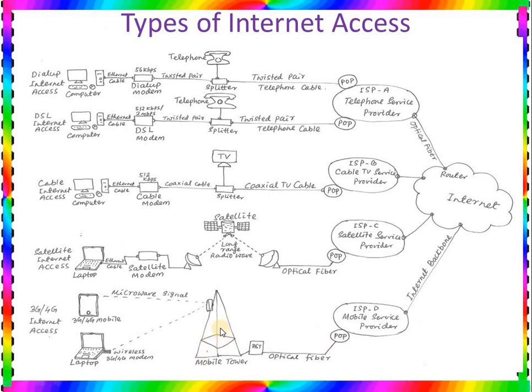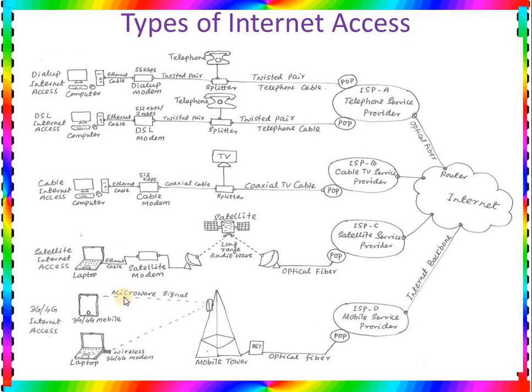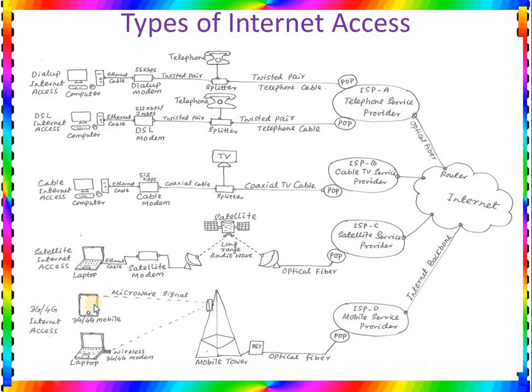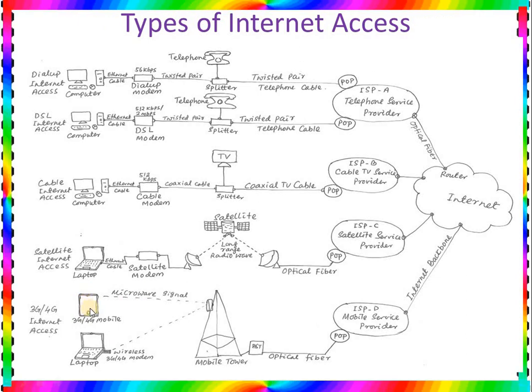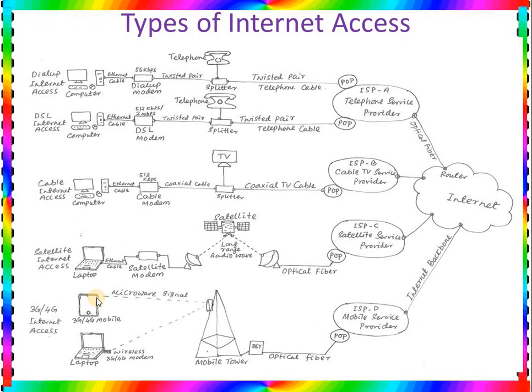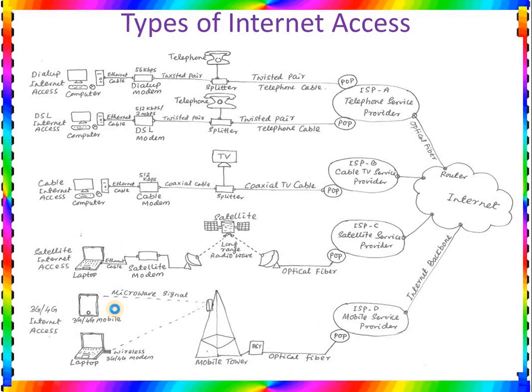This mobile tower is connected with the mobile phone, or you can say the 3G dongle connected with your laptop, by using microwave signal, and this microwave signal is converted into mobile signal, or you can say converted into computer signal inside this mobile phone by the device that is called your wireless 3G or 4G modem. So this type of connection is called your 3G or 4G internet access. So these are the five types of internet access we have learned today.